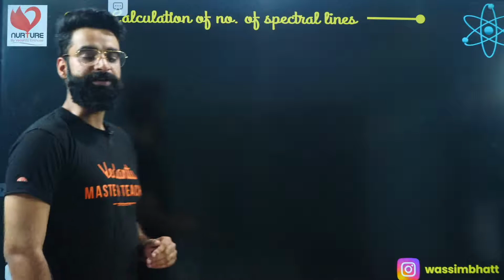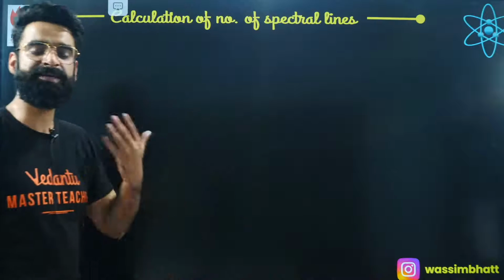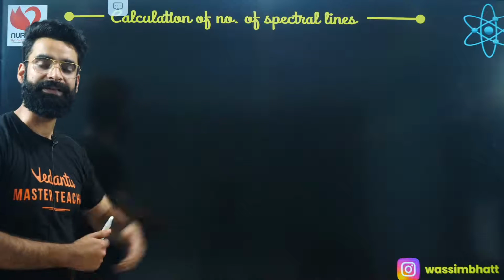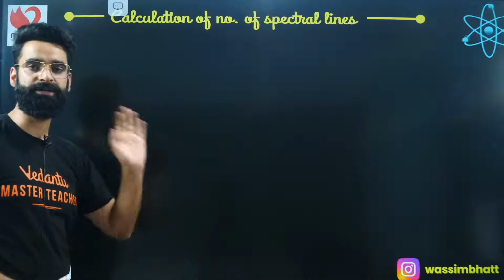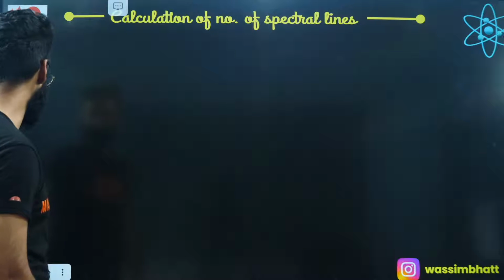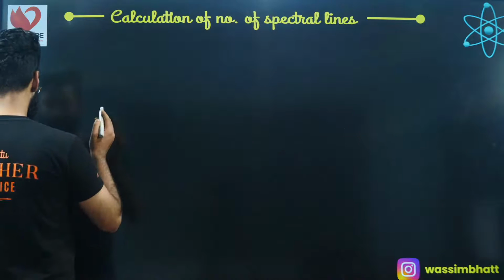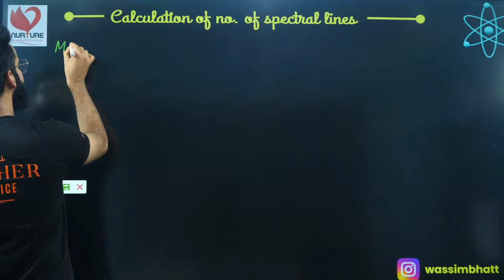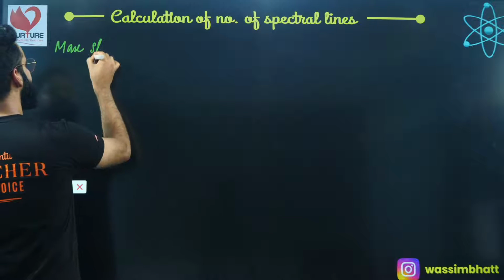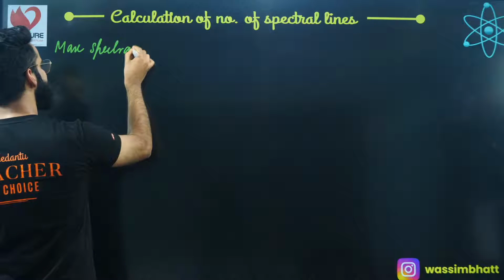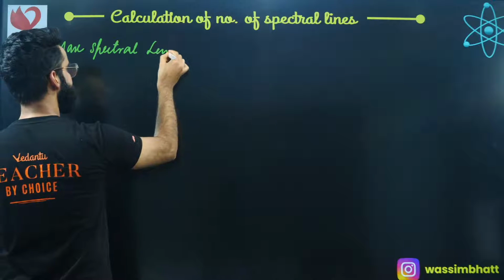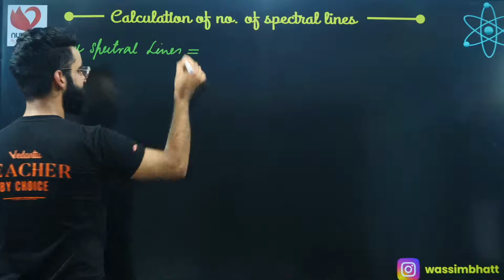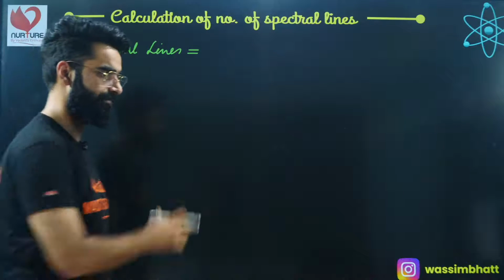Now comes one more point. How do we calculate the total maximum number of spectral lines when the electron makes a transition from higher energy state to lower energy state? What is meant by this? See, I'm writing over here calculation of maximum spectral lines. Calculation of maximum spectral lines. There is a formula to calculate it. First of all, what is meant by this?